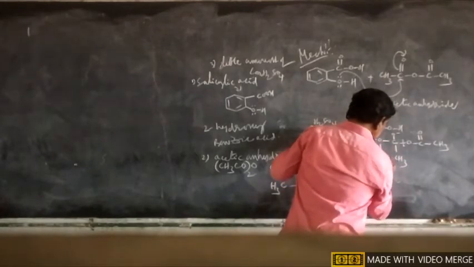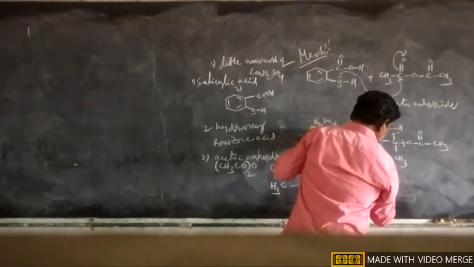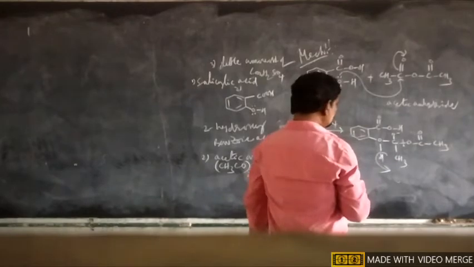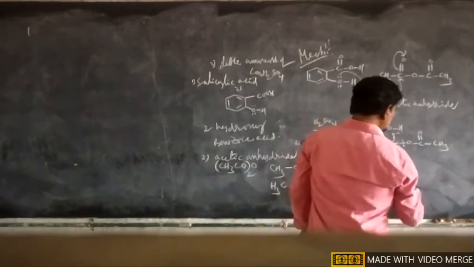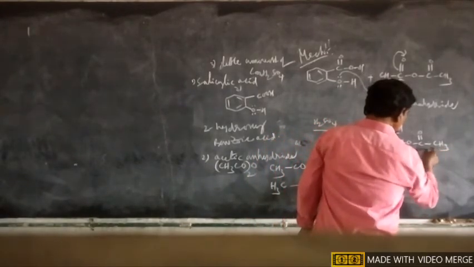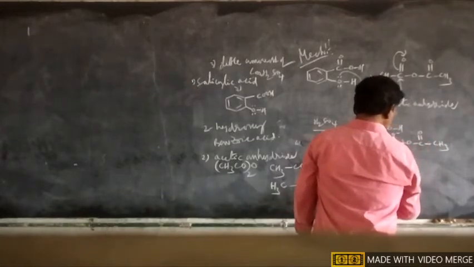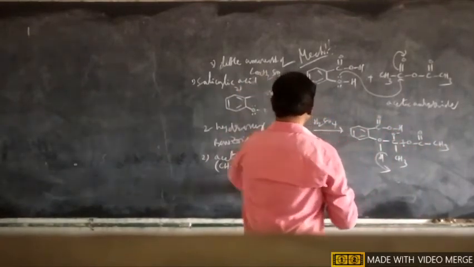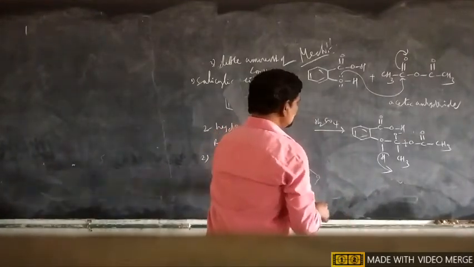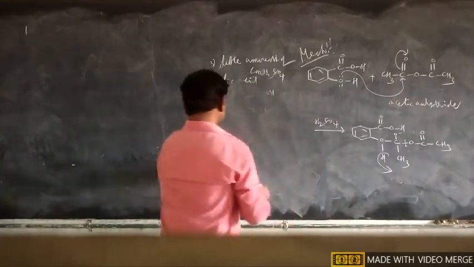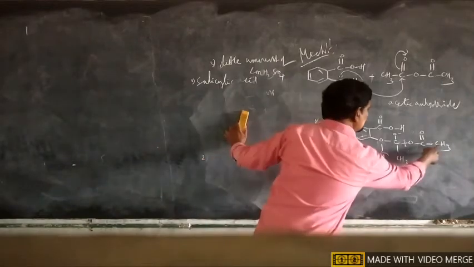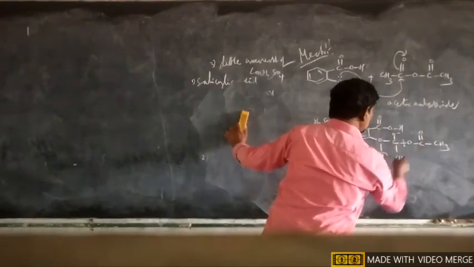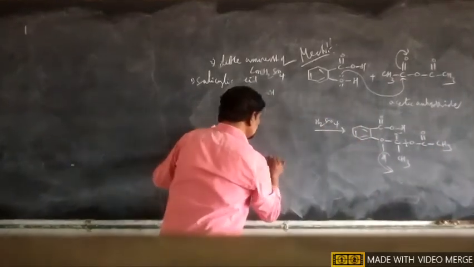So it releases a proton. This means CH3COOH, acetic acid, has been eliminated. CH3COOH is the elimination product.